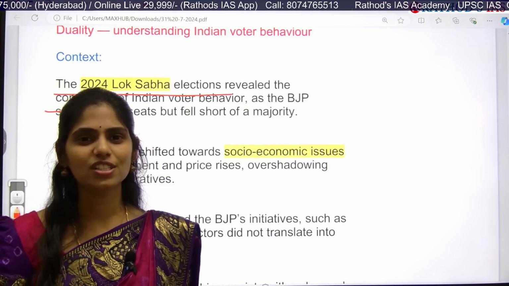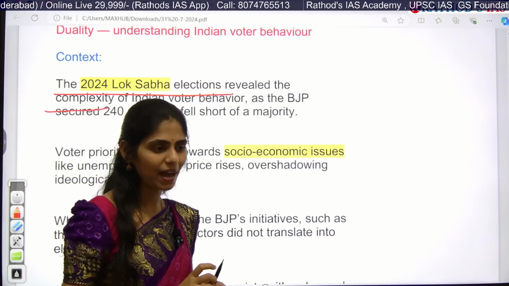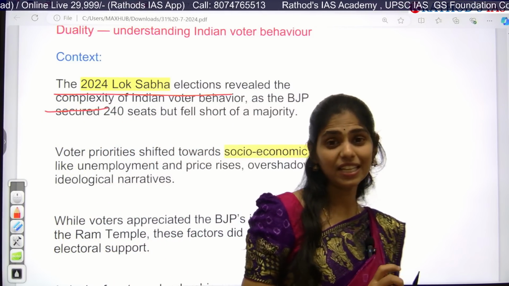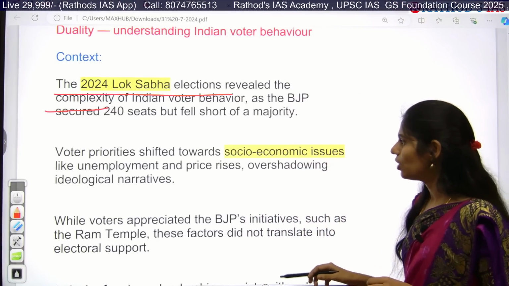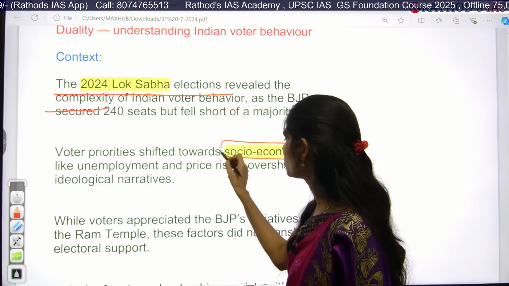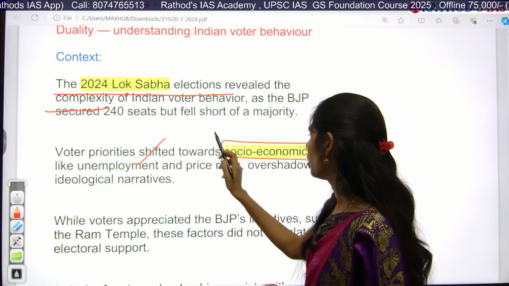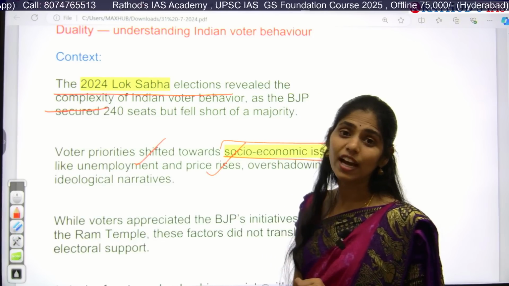So because of this, we can't win elections just with money power or muscle power. That is the one important thing that we understood in the 2024 elections. Here, voter priorities have shifted towards socio-economic issues. They are focusing on unemployment and price rise, and not on the ideology of the political party.